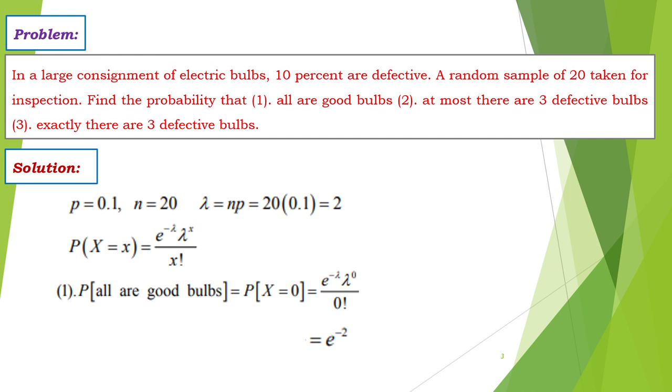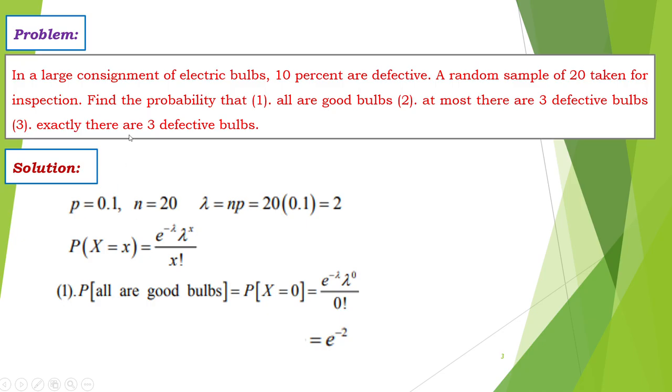In the next problem, in a large consignment of electric bulbs, 10% are defective. That means p is equal to 0.1. A random sample of 20, that means n is equal to 20. Find the probability that all are good bulbs, which means there are no defective ones, so x is equal to 0. Substituting in the Poisson distribution, we get the answer as e power minus 2.